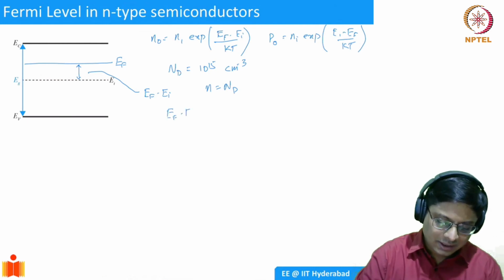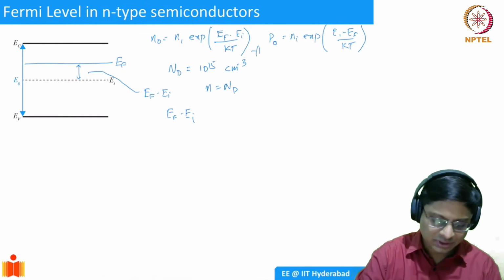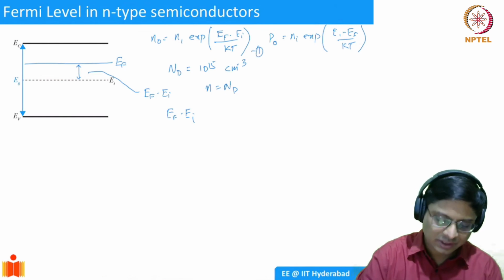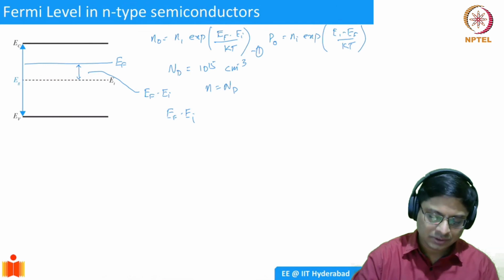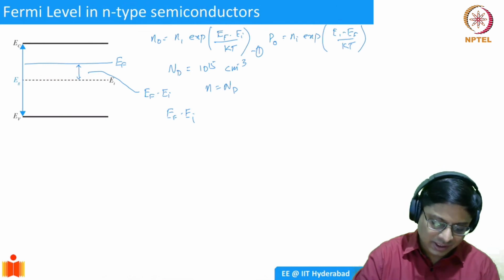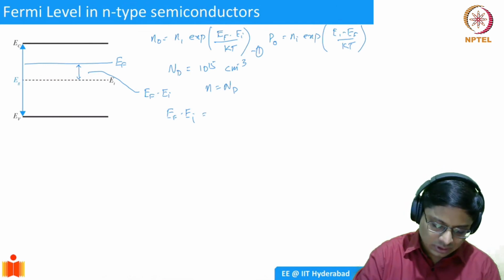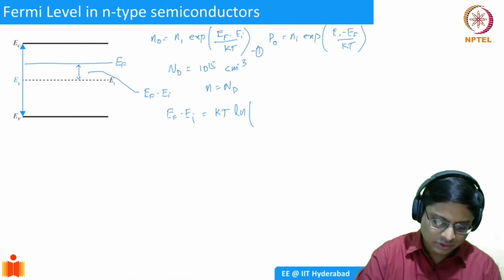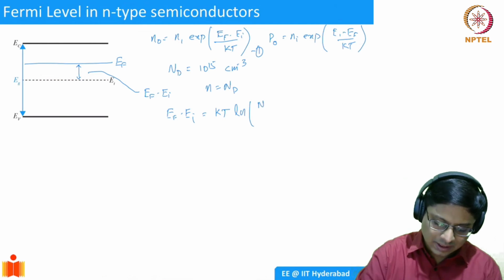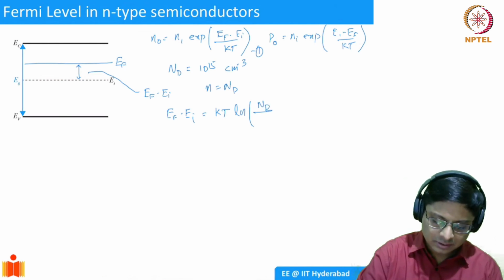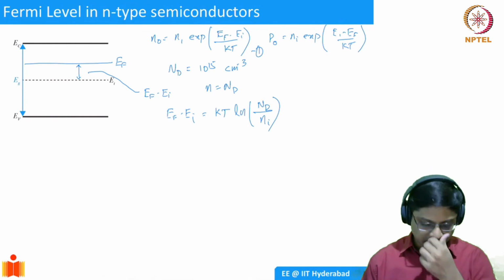And for EF minus EI, I can simply take the logarithm of the expression on the top here. Let's call it equation 1. I can take the logarithm of equation 1. And so basically what I get is kT times the natural logarithm of N naught, where N naught is going to be Nd by, okay, we'll do it like this. Okay, this is the expression.